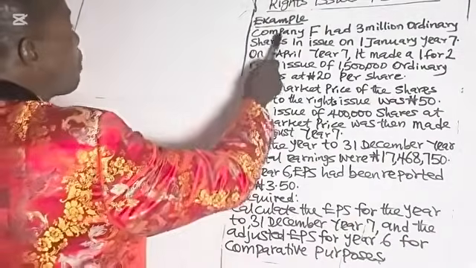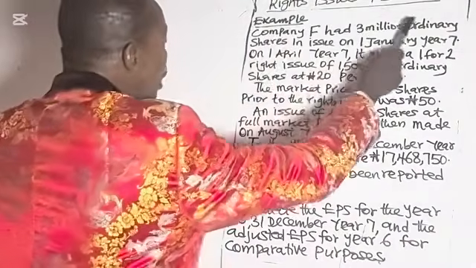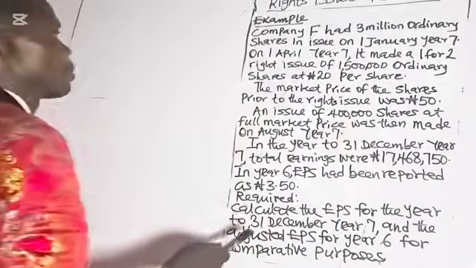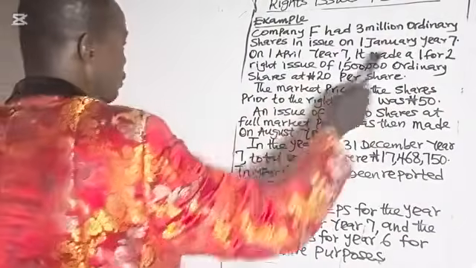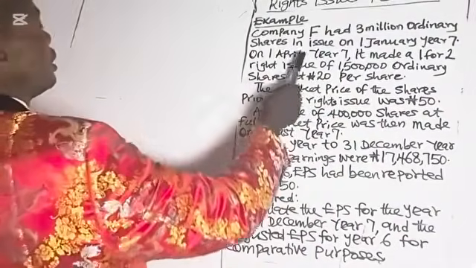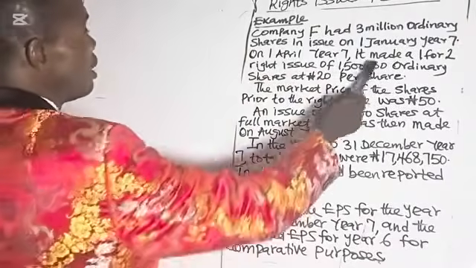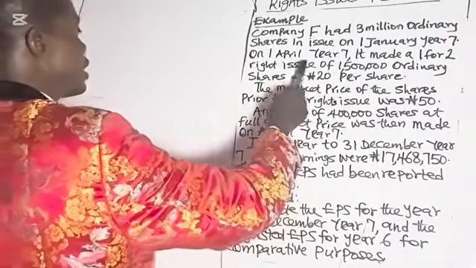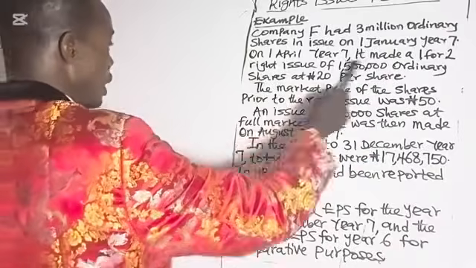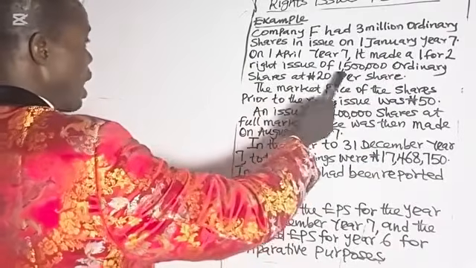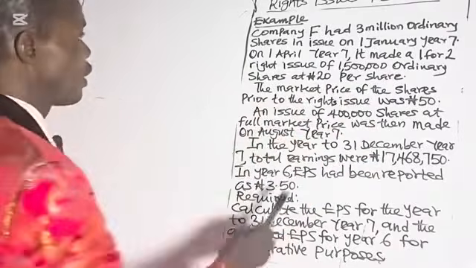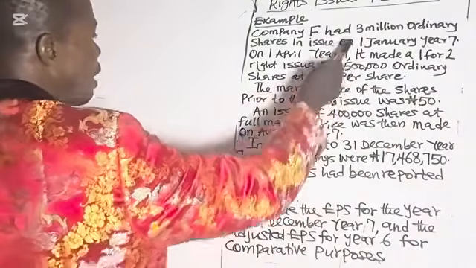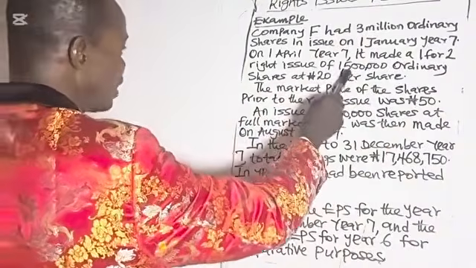Example, company F had 3 million ordinary shares in issue on 1st of January year 7. On 1st April year 7, it made a 1-for-2 right issue of 1.5 million ordinary shares at 20 naira per share. 1-for-2 means 1/2 of 3 million, that will give you 1.5 million. That's how they got this.